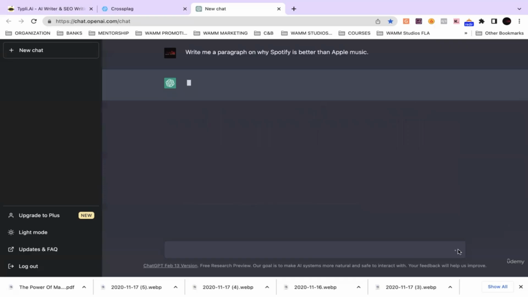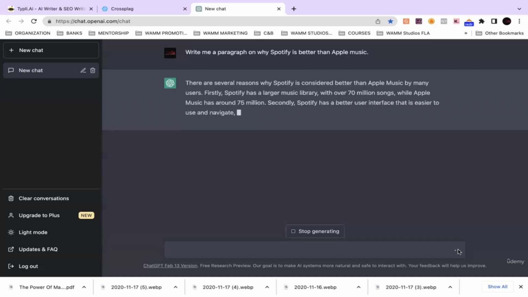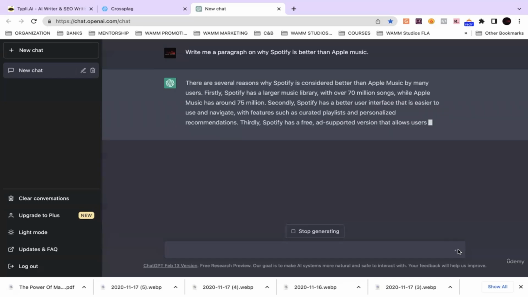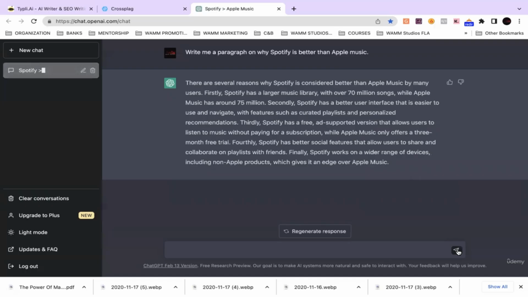And we're just going to do a paragraph to keep it simple, just so you can get the point, right? Because all blog posts are a bunch of paragraphs based on the topic. So we're just going to use a paragraph for an example. As you see, ChatGPT just spit out a whole paragraph, 1/3 of a blog post, 1/4 of a blog post, right?